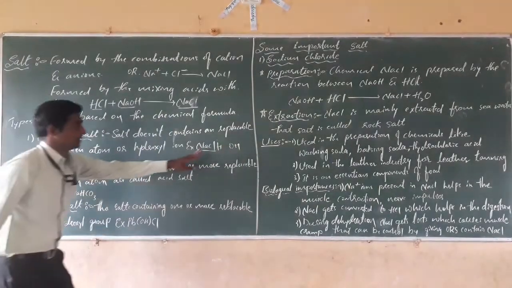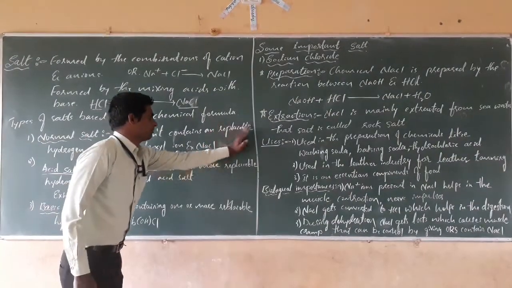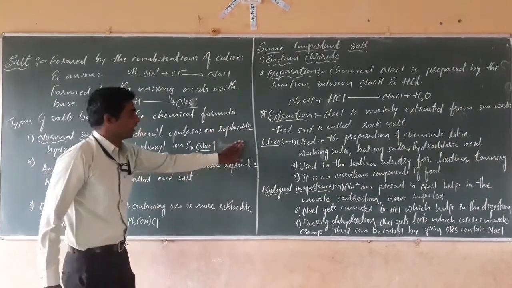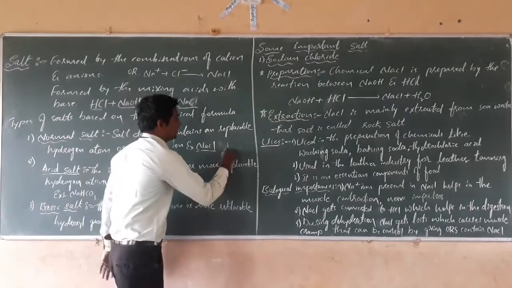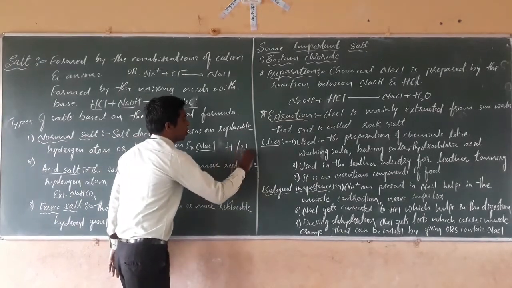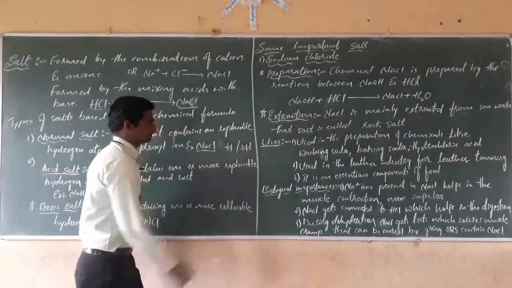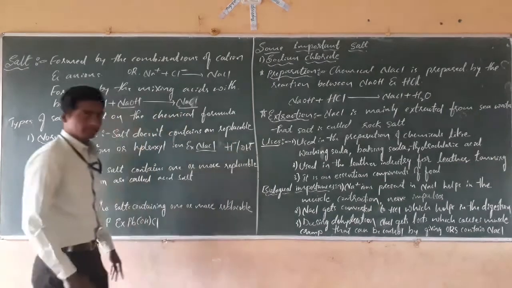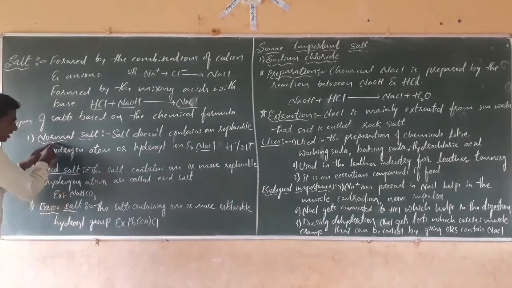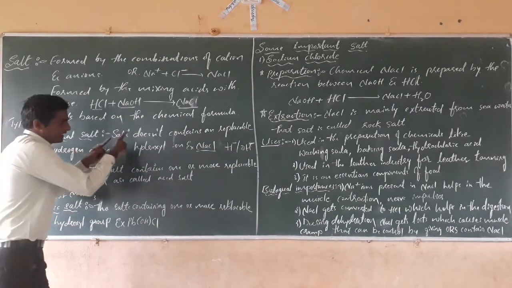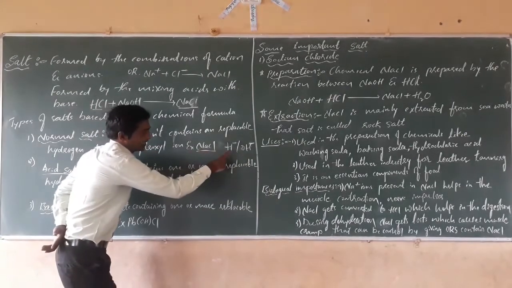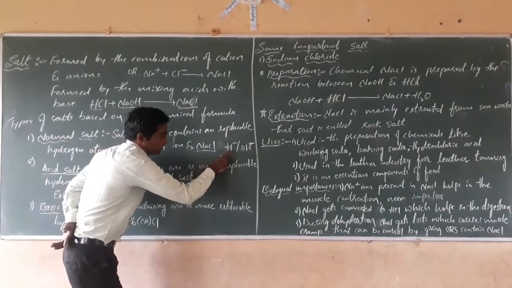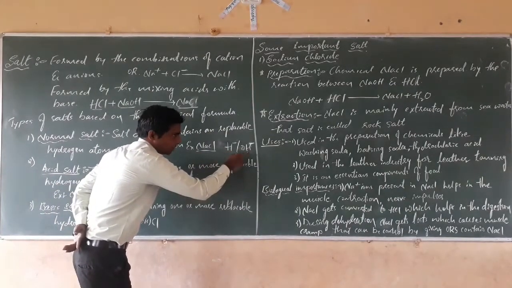It is totally free from hydrogen and hydroxide ions. The normal salt is a salt which does not contain any replaceable hydrogen ions or hydroxyl ions.